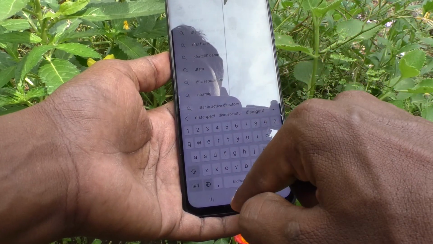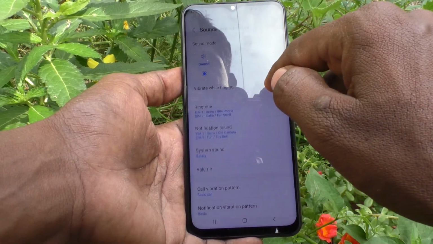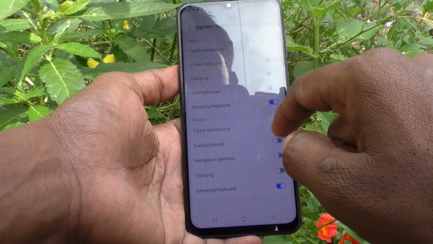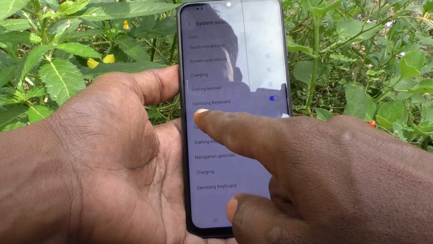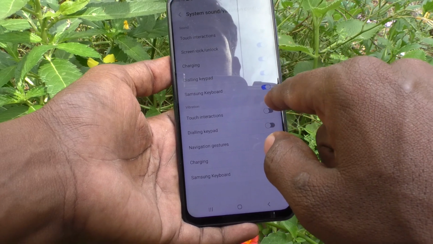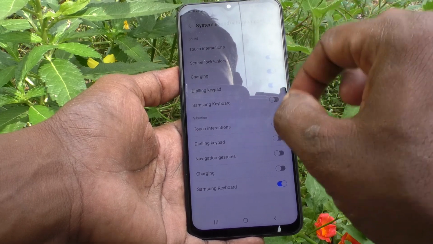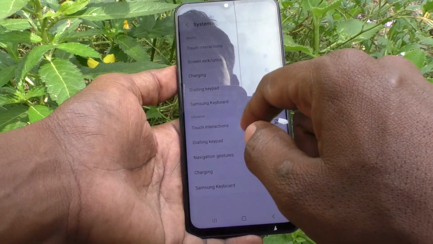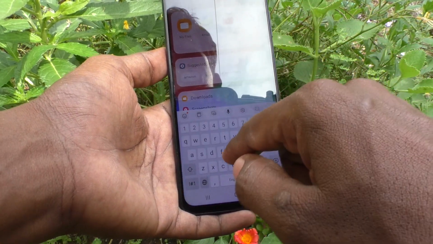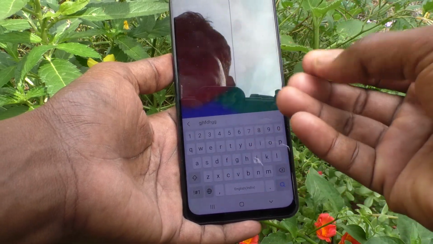If you want to turn off it, you can do it. Just go to the settings, click on sounds and vibration, and here select system sound and vibration control, and here turn off this button, Samsung keyboard. So you will not have any sound while typing in the keyboard. I check it. That little sound is now removed.